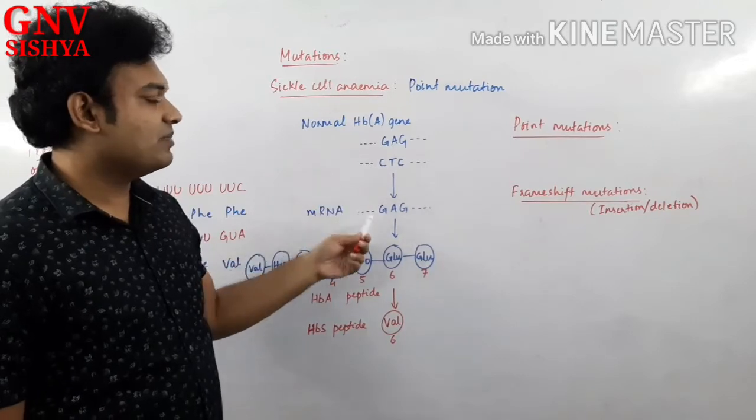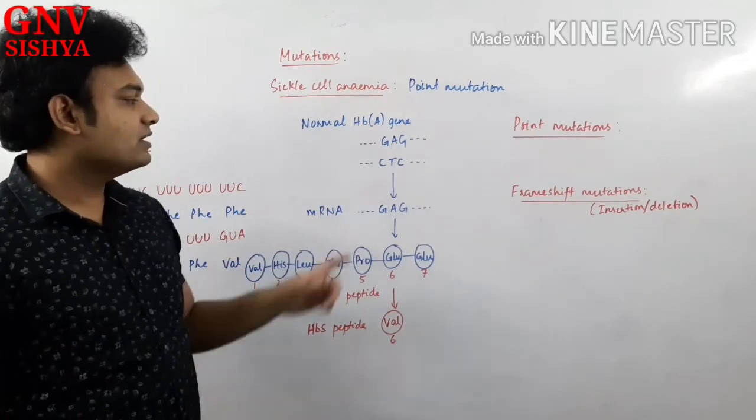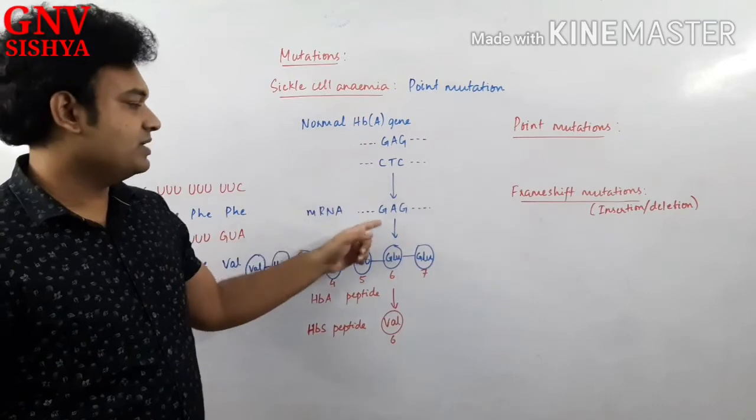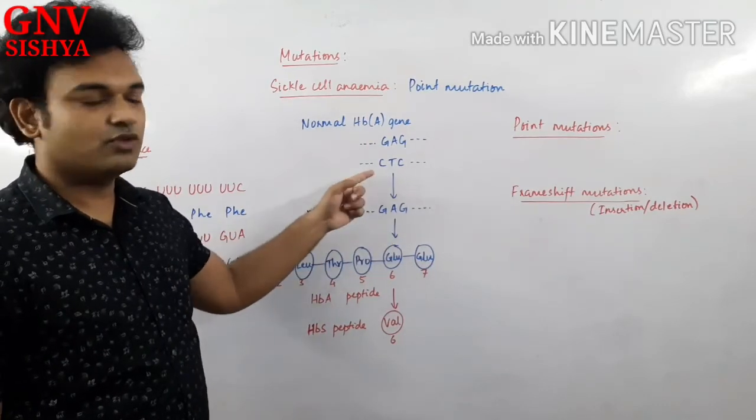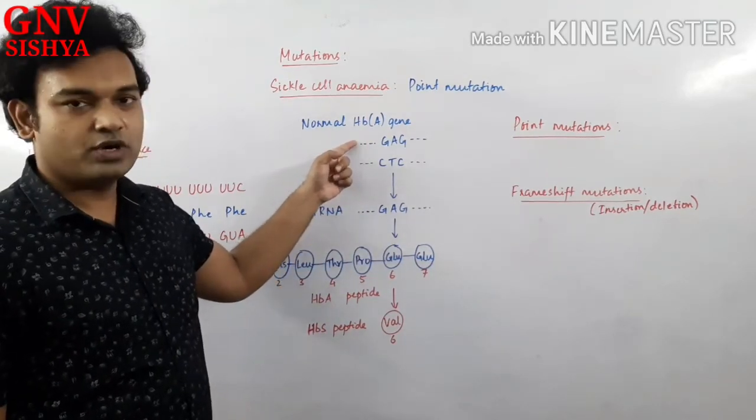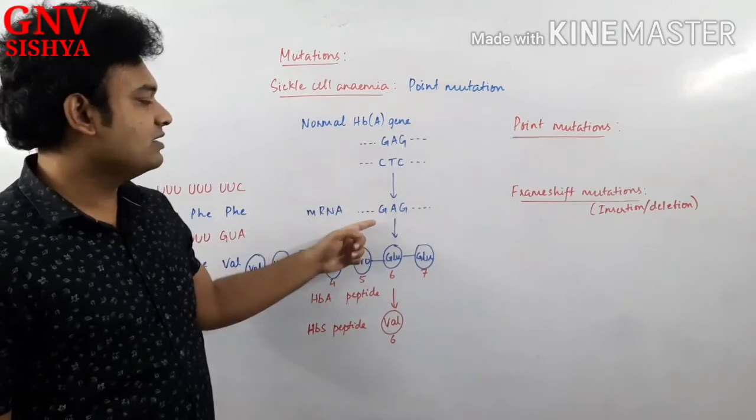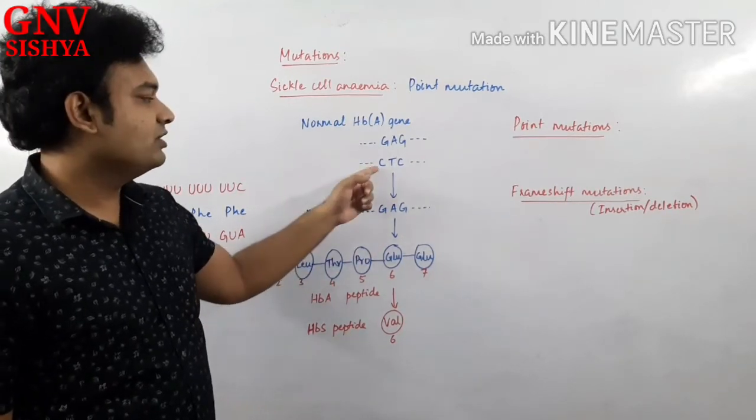From the template strand, the mRNA is formed. So the mRNA that is formed from the template strand will be GAG. From this diagram itself, you can know this will be the template. This is the coding, right? So from the template strand, what will be formed? GAG will be formed for CTC.